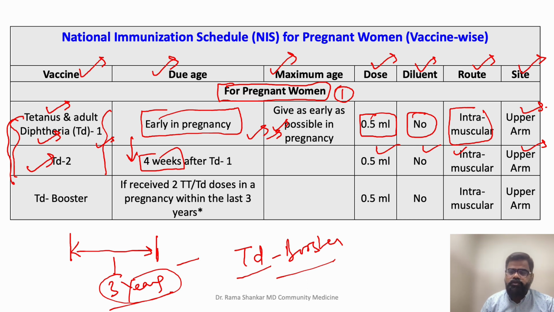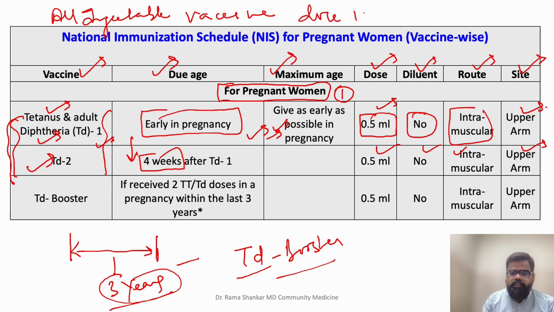Now students, it is also important here to remember one thing. I have seen many getting confused in the dose. Please remember, all injectable vaccine dose is 0.5 ml. If you forgot, just remember this.